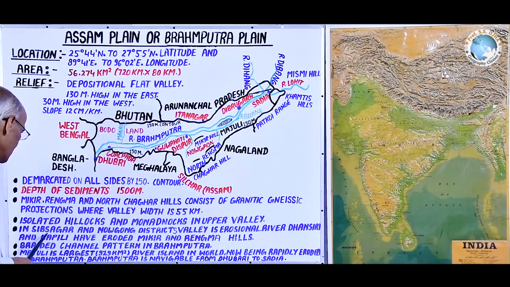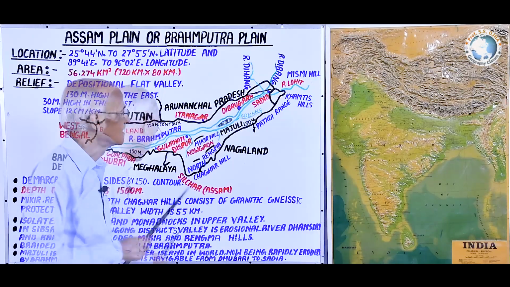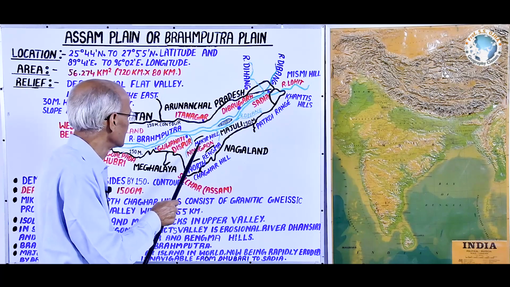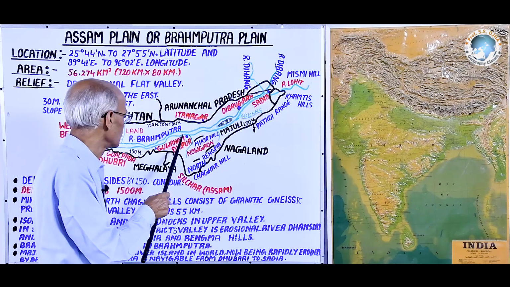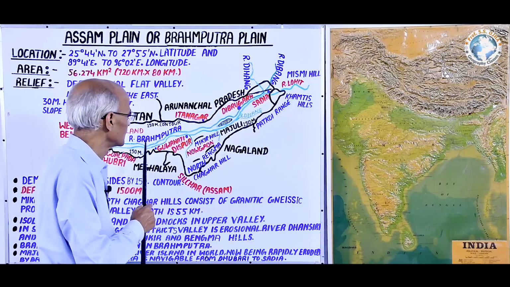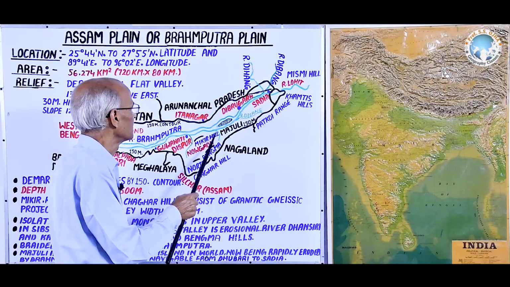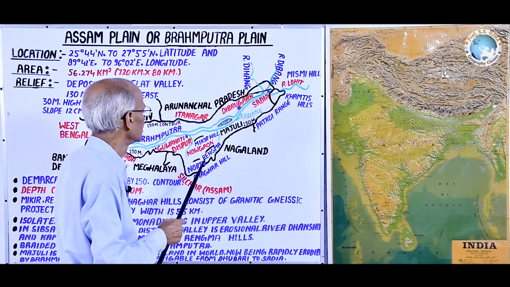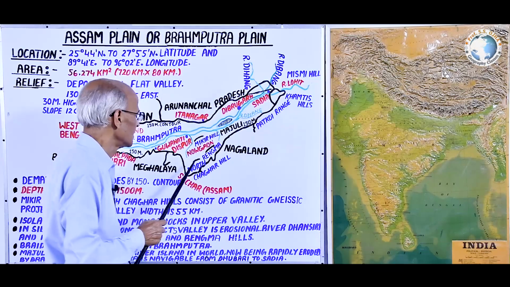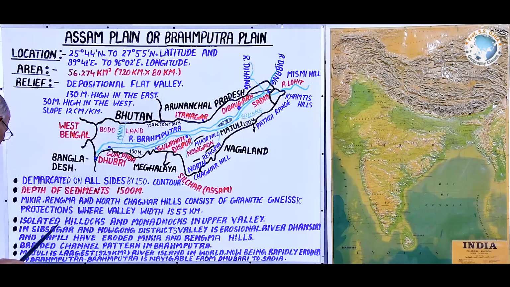Next point is in Shivsagar and Nagaon districts. In this valley it is erosional, while to the southwest it is depositional, and due to the erosional process a number of rivers like Kapili and Dhansiri have eroded down these Mikir and Rengma hills, and that's why it has become of monadnock shape.